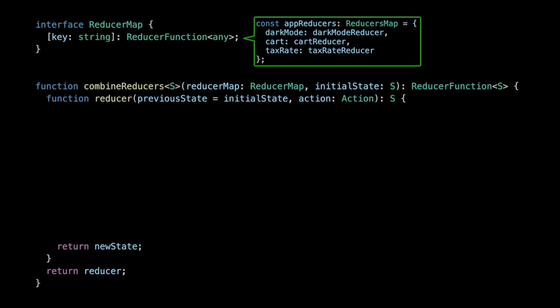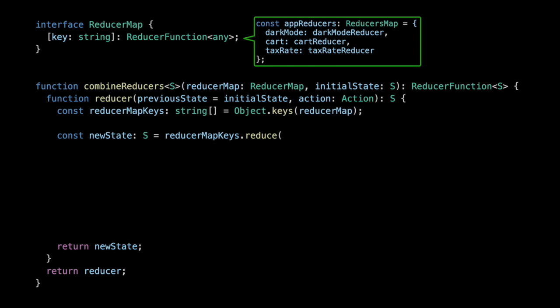How do we get here? The first thing I'm going to do is convert this mapping into an array of keys. This is going to allow me to iterate through all of the keys in my mapping. But how do I turn that reducerMap keys array into just a single state? And here we'll use the JavaScript array's reduce function. Reduce allows us to take an array of values and output a single value.